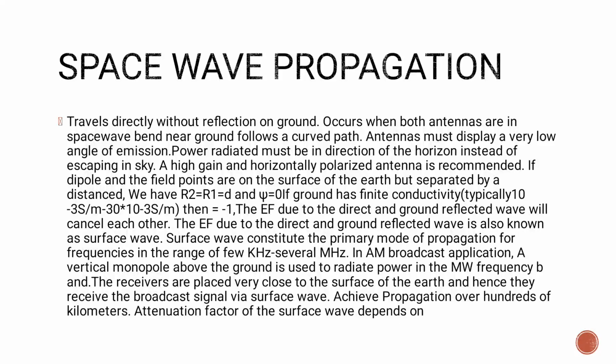The surface wave constitutes the primary mode of propagation for frequencies in the range of a few kilohertz to several megahertz. In AM broadcast applications, a vertical monopole above the ground is used to radiate power in the MW frequency band, and the receivers are placed very close to the surface of the earth, and hence they receive the broadcast signal via the surface wave.